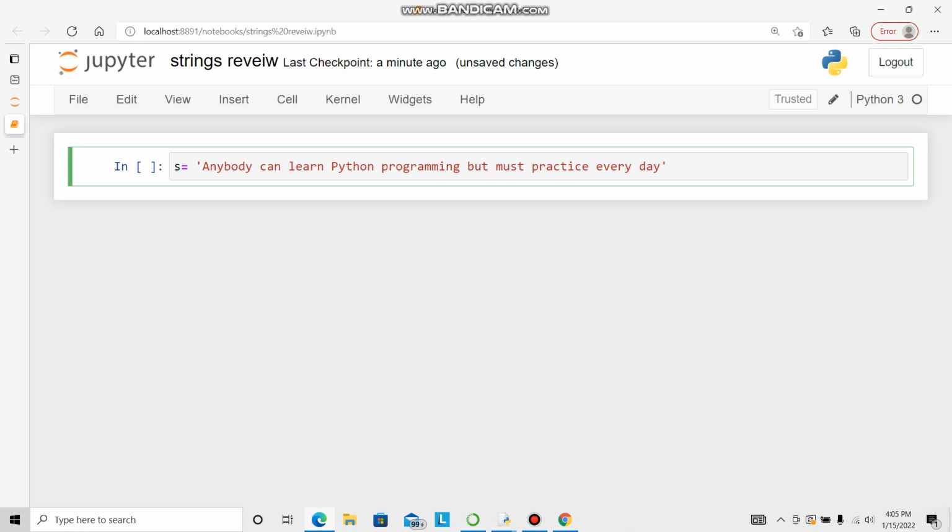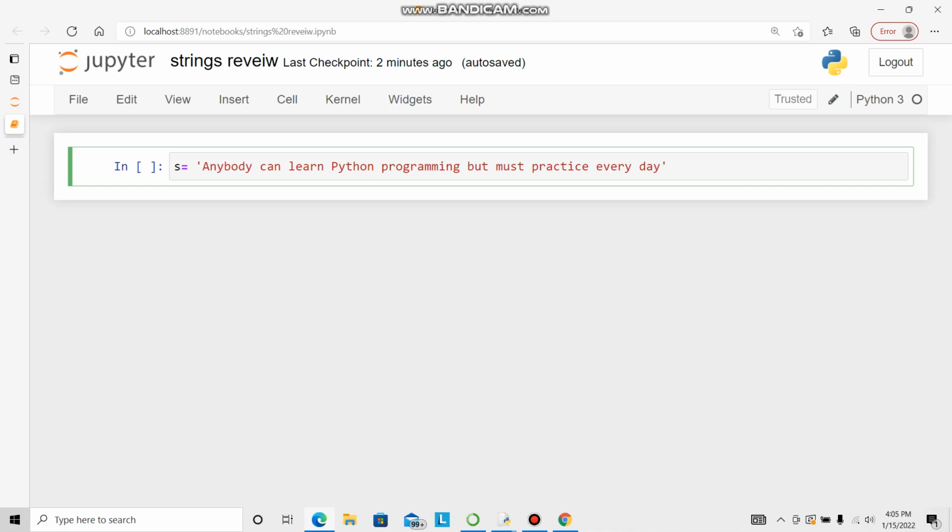Why do we need a string? We need a string because we need something to be returned by the program unchanged. Where we use strings, many things should not be changed. For example, your name, address, your bank account, your employment number, your company name. There are many things which have to be written as they are. If you are typing something on WhatsApp, the auto spell check will sometimes destroy what you want to say. It can correct your name also. This thing we don't want. We want something to be written as it is. So for that this string is there, and this is my understanding about strings.